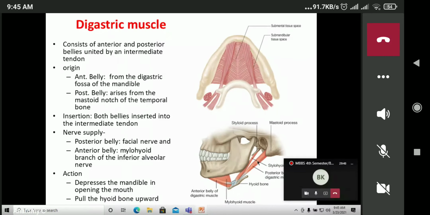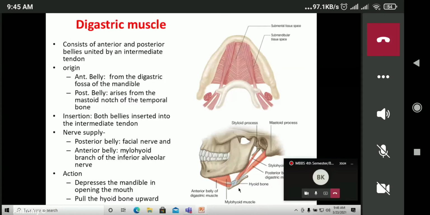So these two bellies are united, or inserted, into the intermediate tendon. So the insertion of both the bellies is into the intermediate tendon. Anterior belly, posterior belly of the digastric, and this is the insertion site, that is the intermediate tendon.